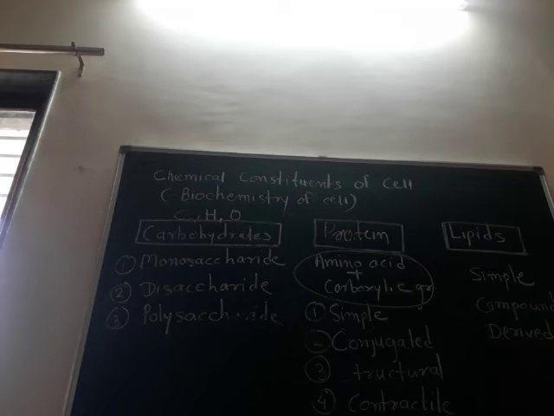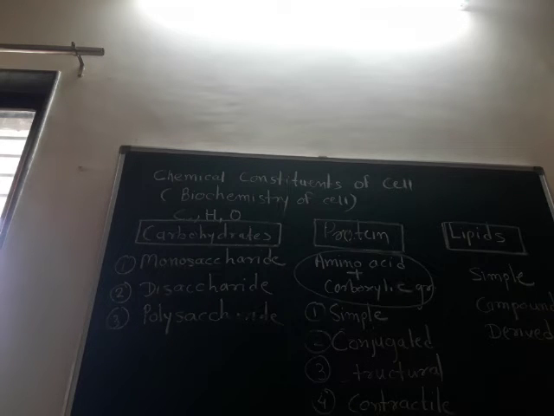Another kind of protein is the contractile protein. These proteins occur in muscles, for example myosin. Another kind is the transport protein. Your body transports a lot of material, so they are useful for the transportation of certain materials. For example, hemoglobin in blood for the transport of oxygen, and myoglobin for the transport of oxygen in muscles. Another kind is the defensive protein, useful for the protection of the body against diseases. So there are different kinds of proteins classified in the cell.